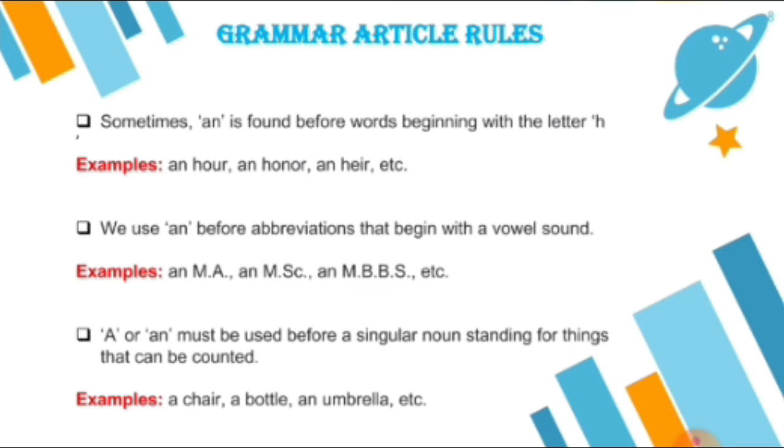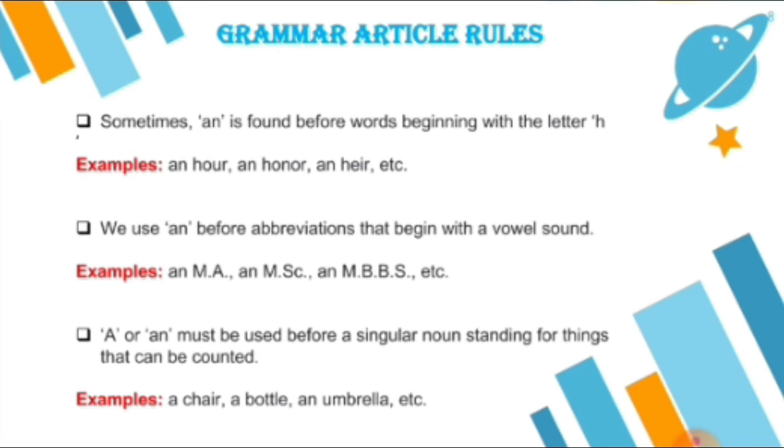We use an before an abbreviation that begins with a vowel sound. The next rule is when we talk about some abbreviation, you use an before it. Just keep in your mind that a or an must be used before a singular noun standing for things that can be counted.